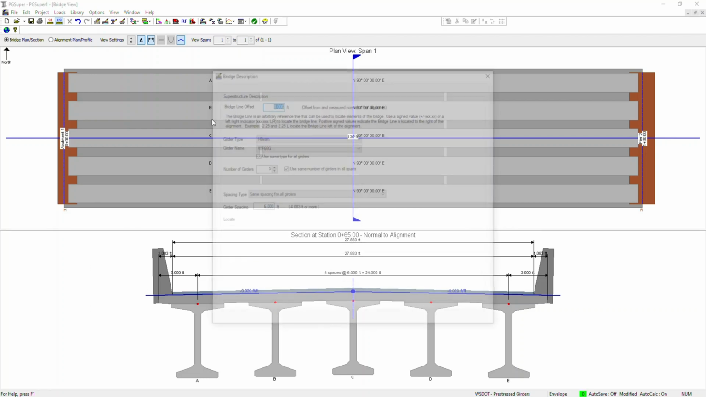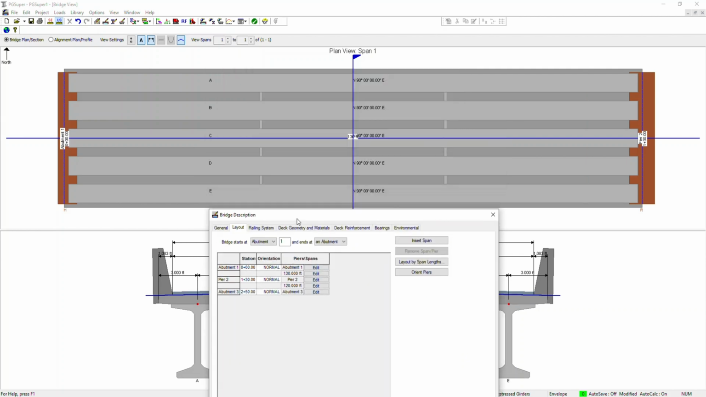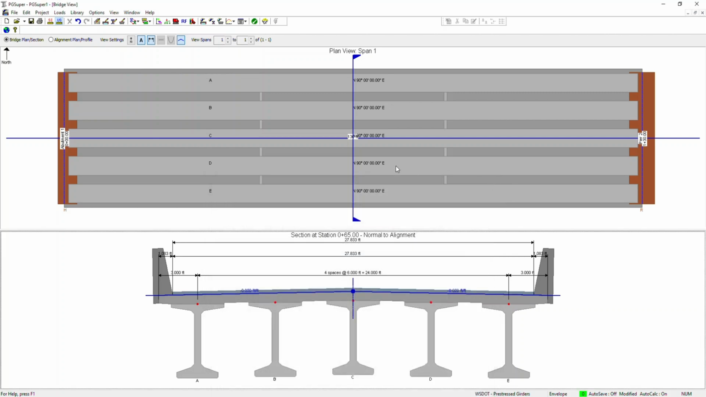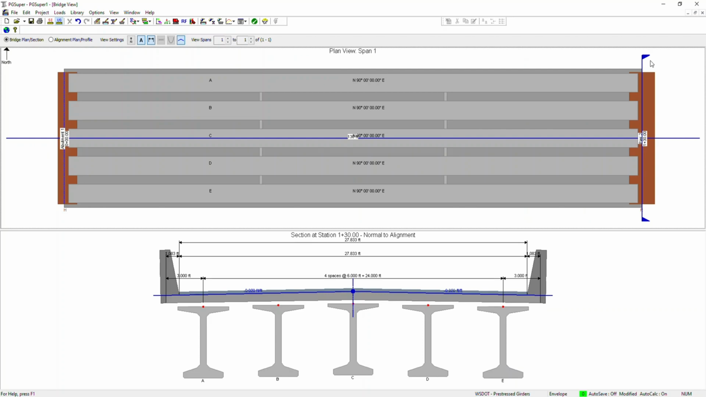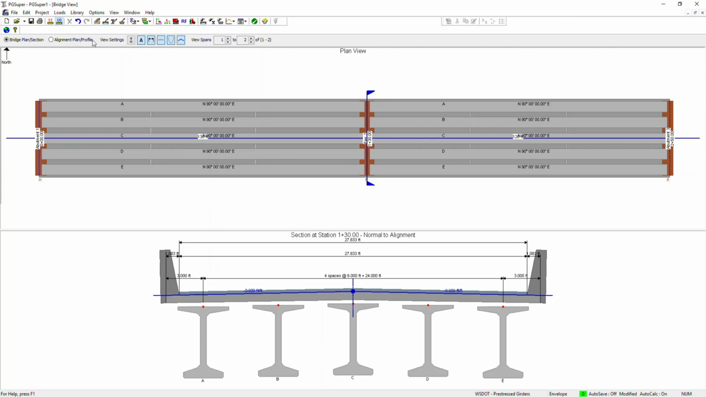Let me go here, layout. So 1 plus 30 is pier 2, this is 130, then pier 2 to abutment 3. Let me see what it is showing here. Yeah, in the profile it is showing. Let me zoom out a bit.